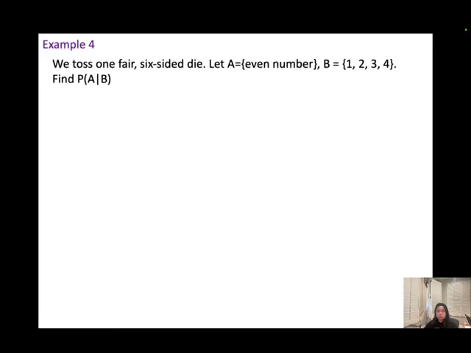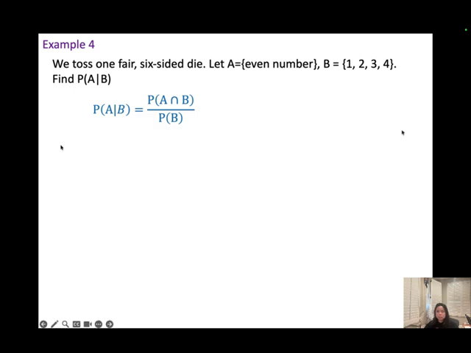Example 4. We toss one fair 6-sided die, and we're going to let A be an even number. And then B will be the numbers 1, 2, 3, 4. Find the conditional probability, the probability of A given B. Since we know this is a conditional probability, let's write down the formula.